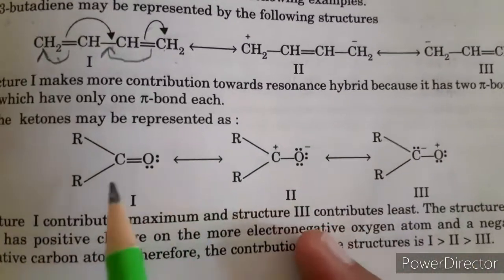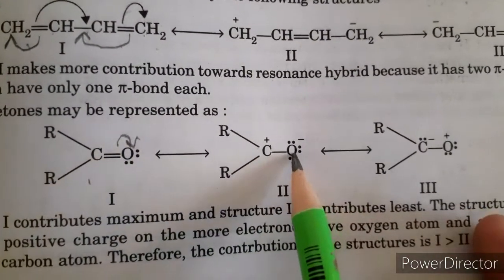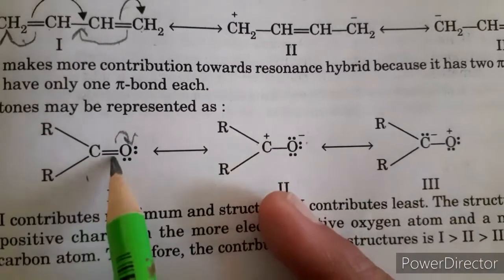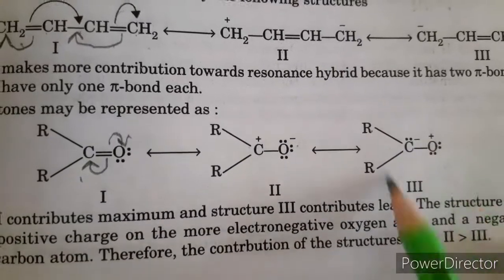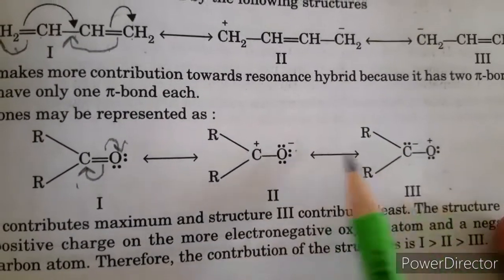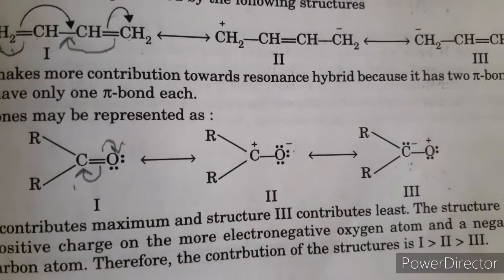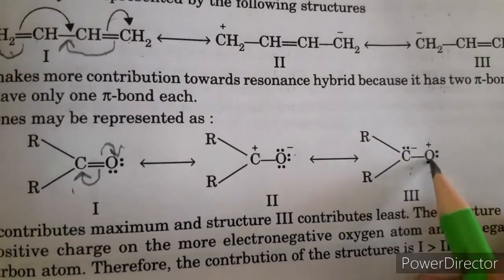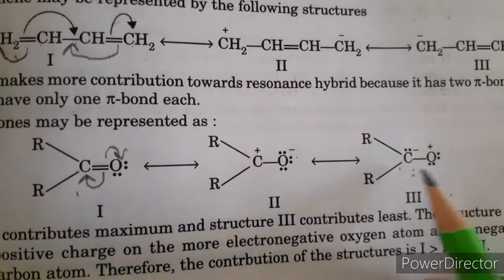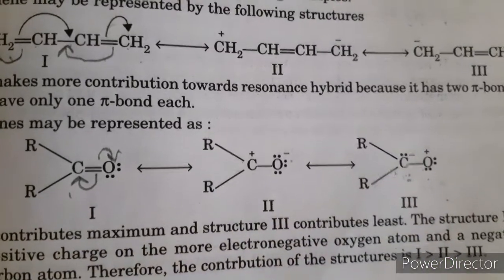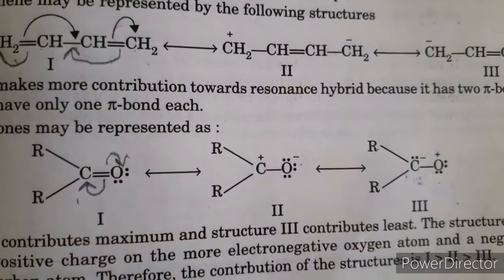Similarly, in the case of a ketone, the oxygen takes electrons from the carbon atom to take a negative charge, or the carbon has a tendency to take the electron from the oxygen atom. But the third structure is least stable. Why? Because there are two alkyl groups attached to the carbon which create an obstacle to attracting the electron from oxygen towards carbon, and carbon is less electronegative than oxygen. So it means the negative charge is always present on the more electronegative atom instead of the less electronegative atom.